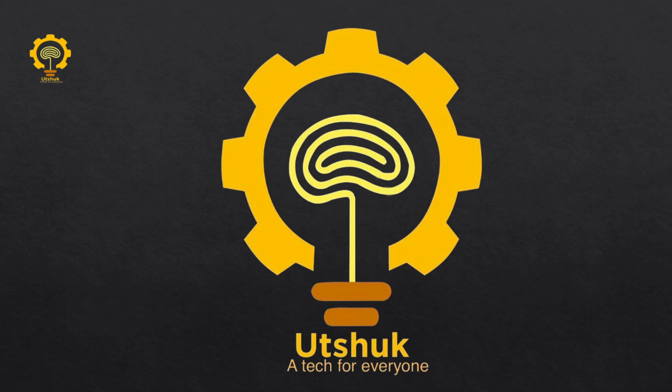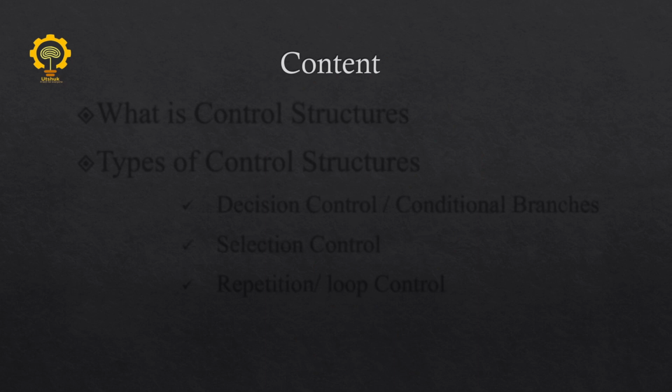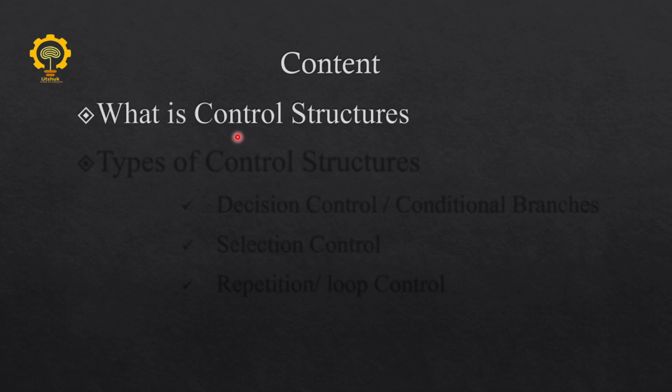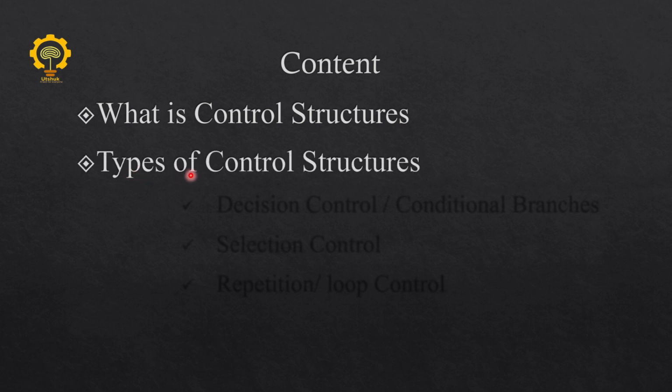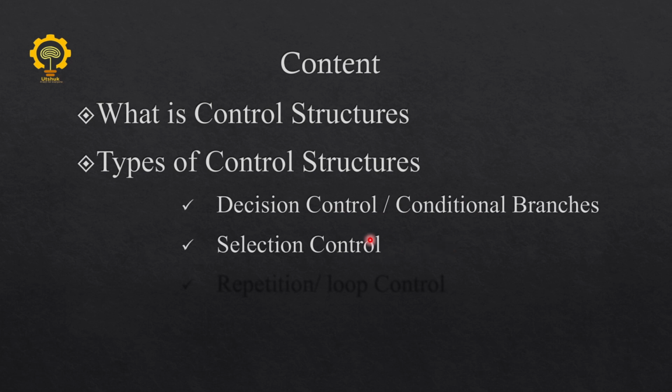In this video tutorial, we're gonna cover the control structure in Java. So let's move to the content. At first, what are control structures and the types of control structures? There are basically three types of control structure: decision control, selection control, and repetition or loop control. So let's move to the definition of control structures.